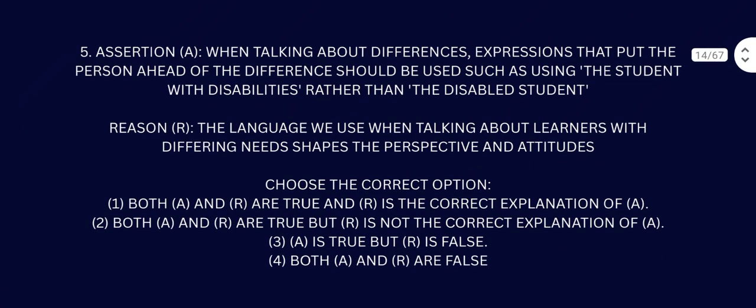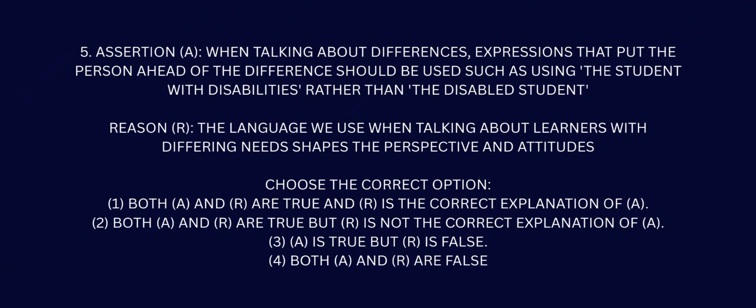Question number 5, assertion. When talking about differences, expressions that put the person ahead of the difference should be used, such as using 'students with disabilities' rather than 'the disabled students'. If you say 'disabled students', it's bad to hear. Now we are getting to a certain point in age and time where everything is a bit politically correct. You have to say they are special children, not the other one. So that sort of thing.